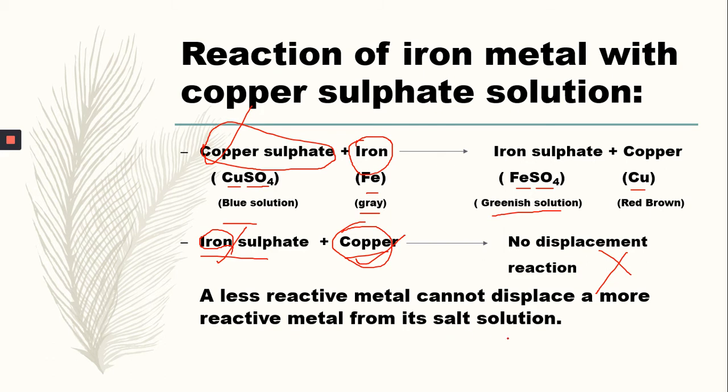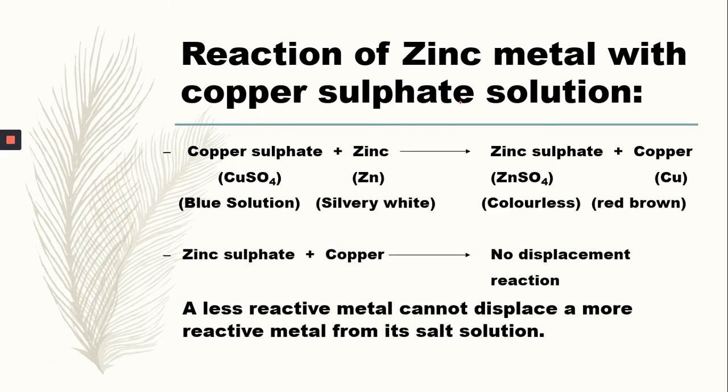If we consider another example, like zinc metal with copper sulfate solution. We put some zinc granules in the copper sulfate solution, and as zinc is a more reactive metal than copper, zinc displaces the copper from its solution, and now it becomes zinc sulfate.